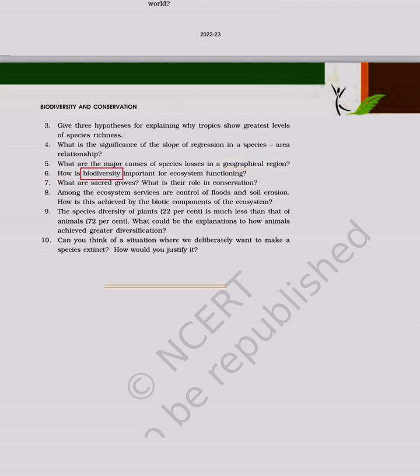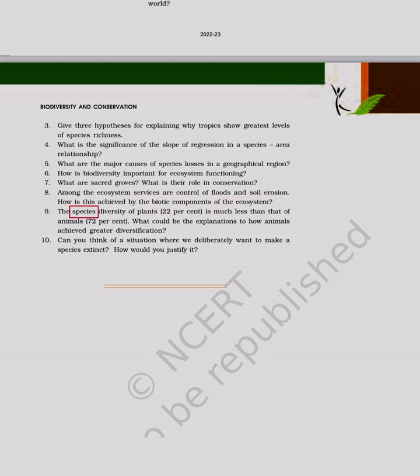6. How is biodiversity important for ecosystem functioning? 7. What are sacred groves? What is their role in conservation? 8. Among the ecosystem services are control of floods and soil erosion. How is this achieved by the biotic components of the ecosystem?